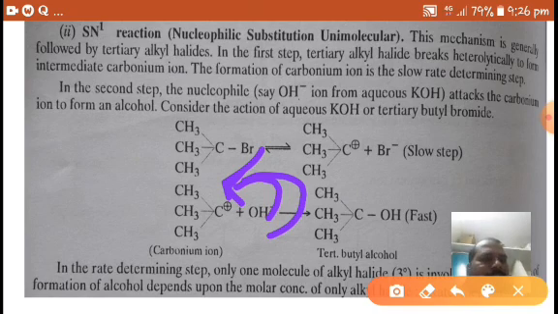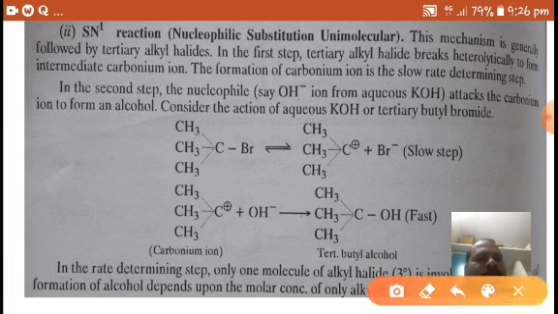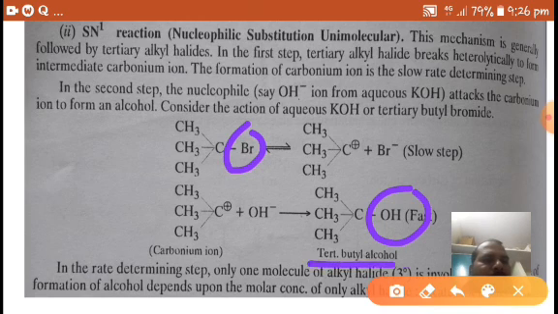So here it forms tertiary butyl alcohol. What happened here? The bromine of tertiary butyl bromide has been replaced with OH minus, forming tertiary butyl alcohol.